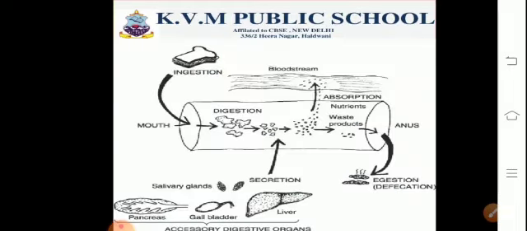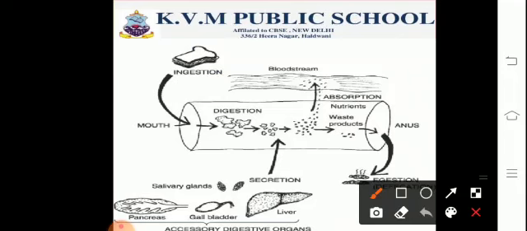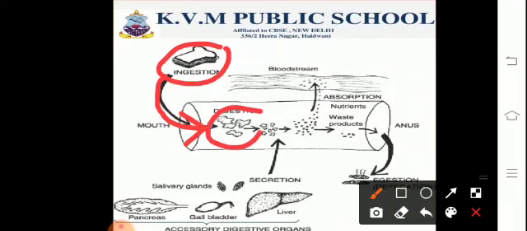So here is a detailed pictorial view of how the process of digestion is facilitated in the body. Ingestion of food takes place. The opening which allows the food to move in is the mouth. In the mouth, 90% of the carbohydrates get digested. The polysaccharides break down into disaccharides.